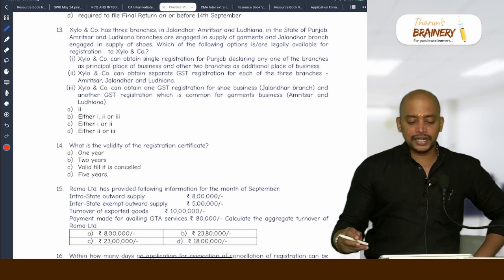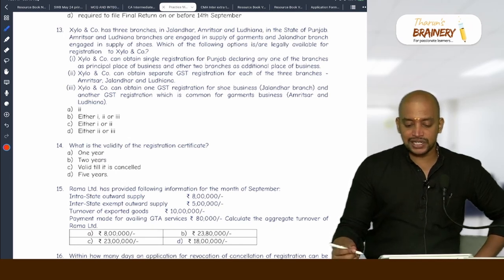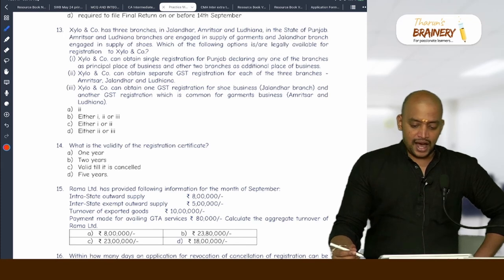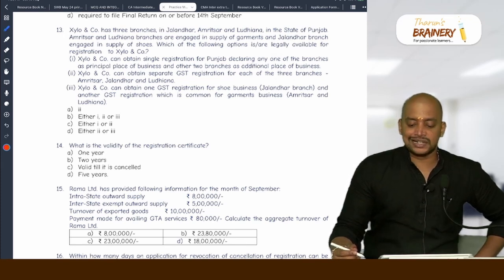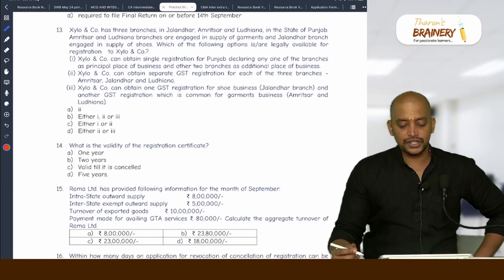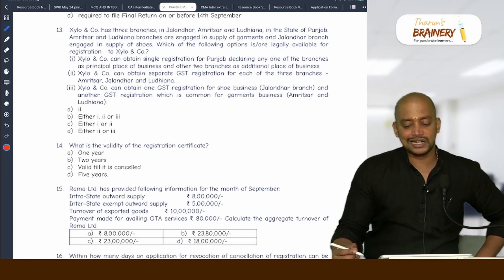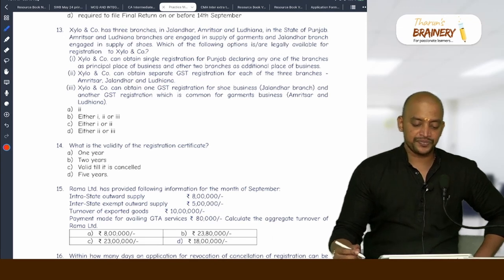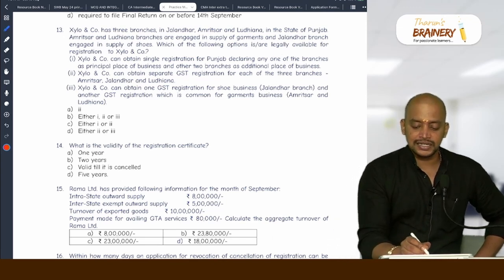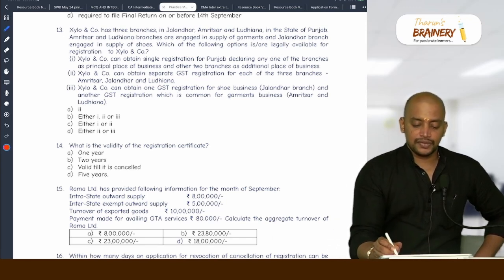13. Xylo and Company has 3 branches in Jalandhar, Amritsar and Ludhiana in the state of Punjab. Amritsar and Ludhiana branches are engaged in supply of garments and the Jalandhar branch is engaged in supply of shoes. Which of the following options is or are legally available for registration to Xylo and Company? Now, where are they doing business? Punjab. Okay.